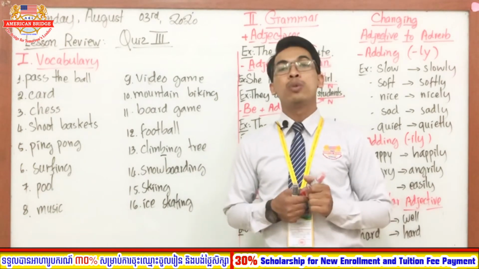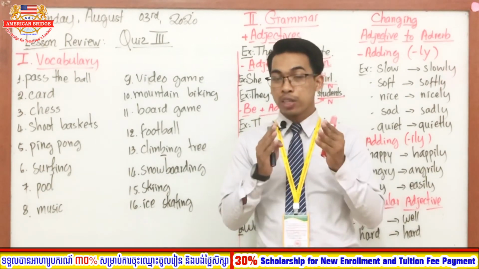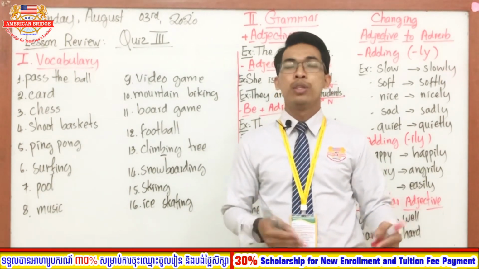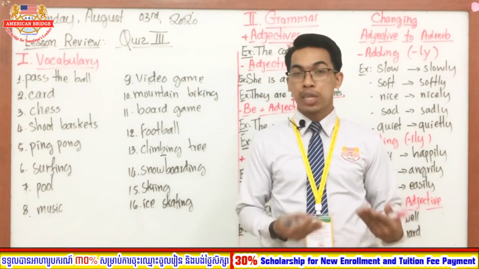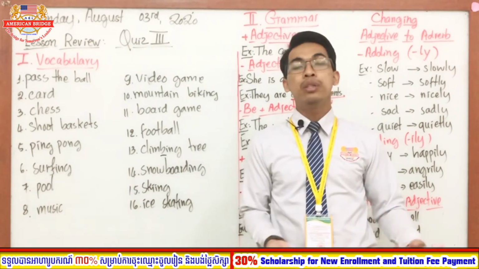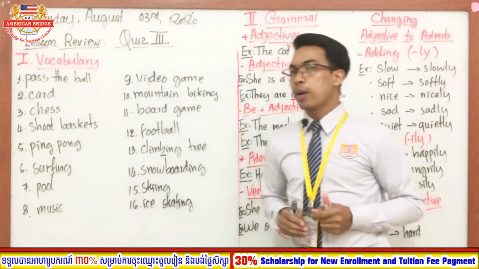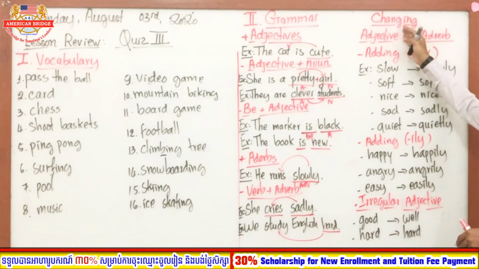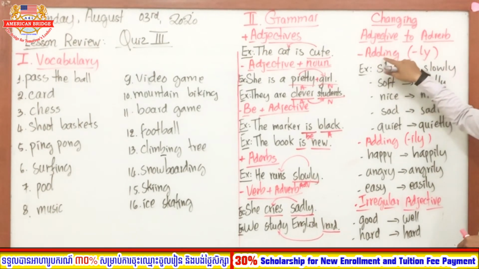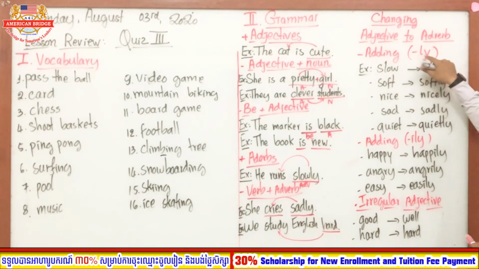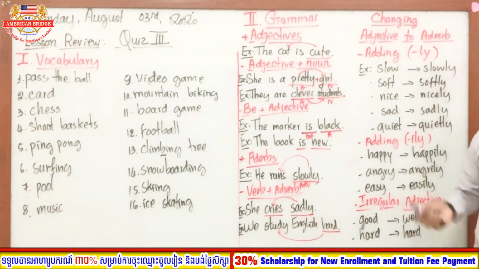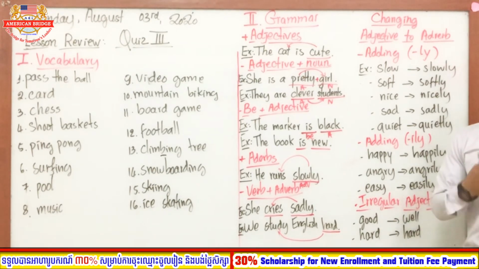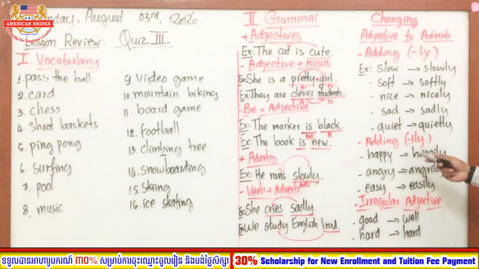Okay? So now let's move your attention to the way how to change an adjective to an adverb. You see? So everyone, now look at the whiteboard altogether. So this is about how to change the adjective to adverb. Okay? So the first one, you can look at the first: adding -ly. So adding -ly to the adjective, and it becomes an adverb. Easy, right? Good.